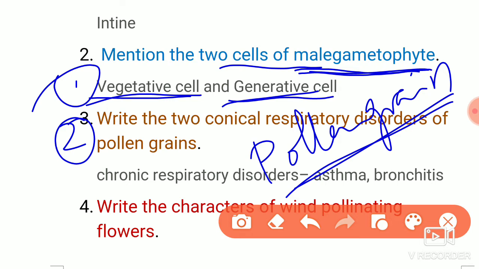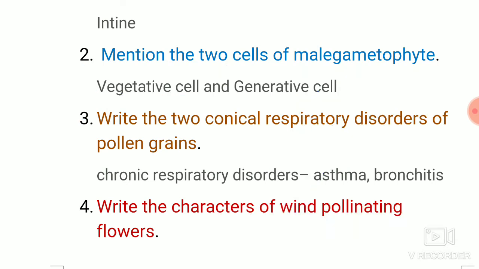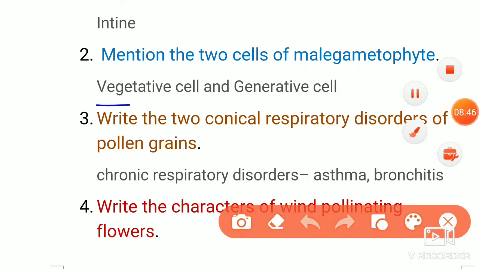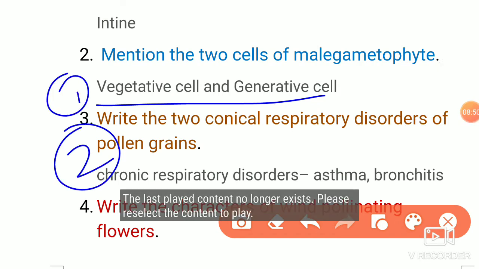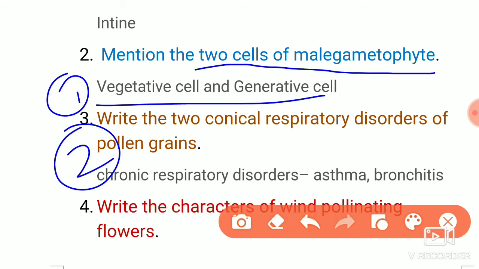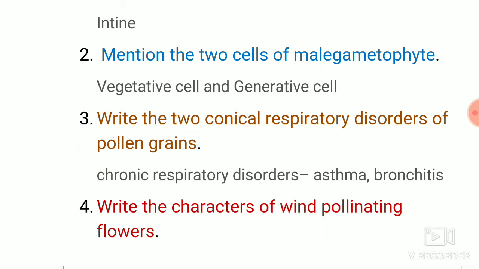You have to write like that way. You should not write vegetative cell and generative cell together. You make it as a number 1, number 2. That will be a neat way of presenting. So the 2 cells of male gametophyte are number 1 vegetative cell, number 2 generative cell.